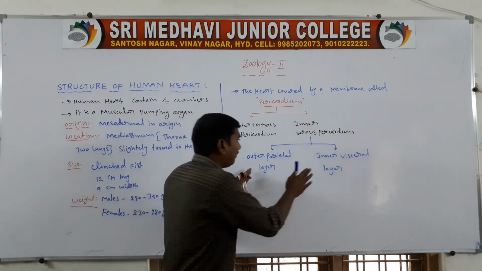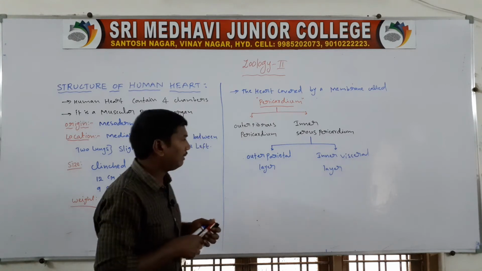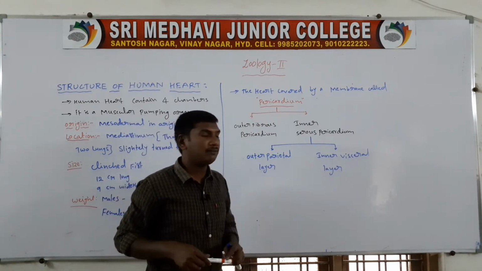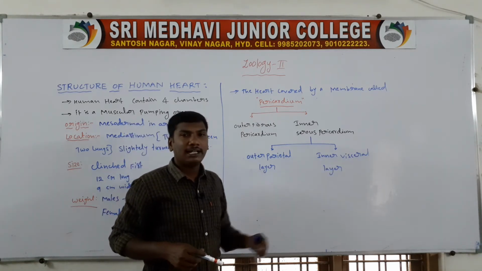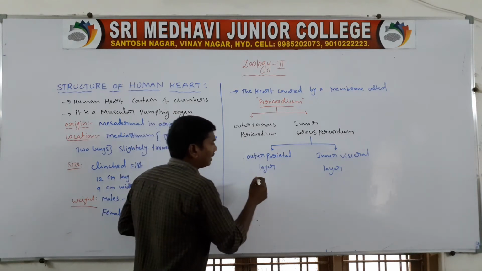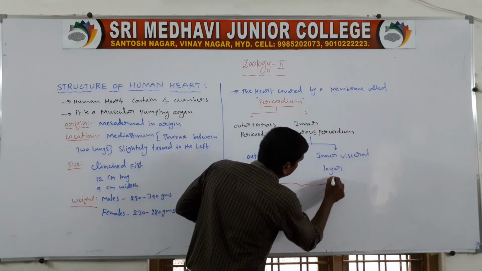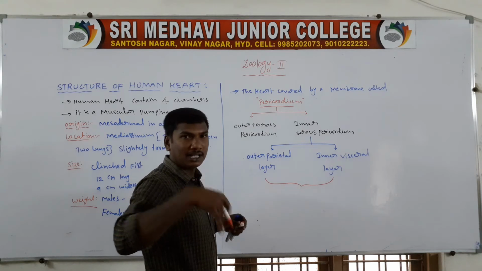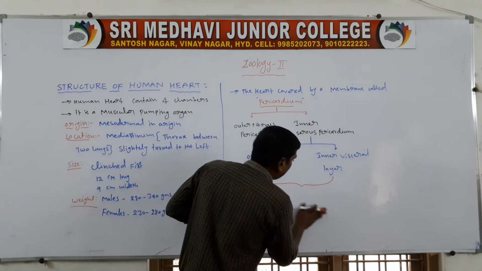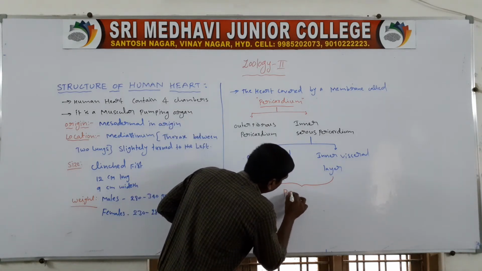Next, between these two layers, the outer parietal layer and the inner visceral layer, there is a space. That space is called the pericardial space.